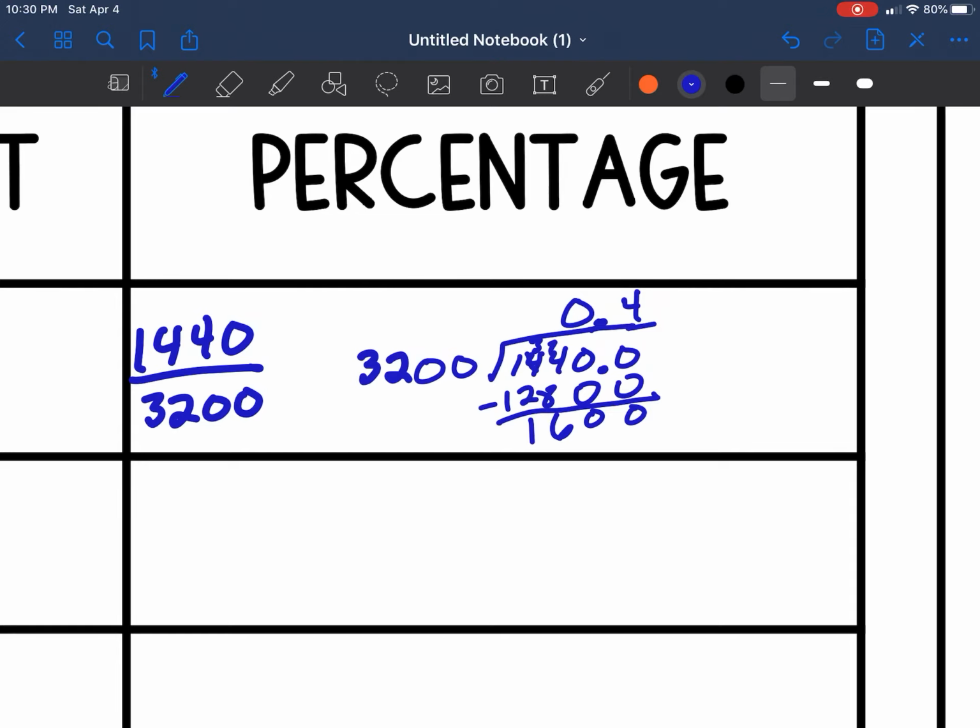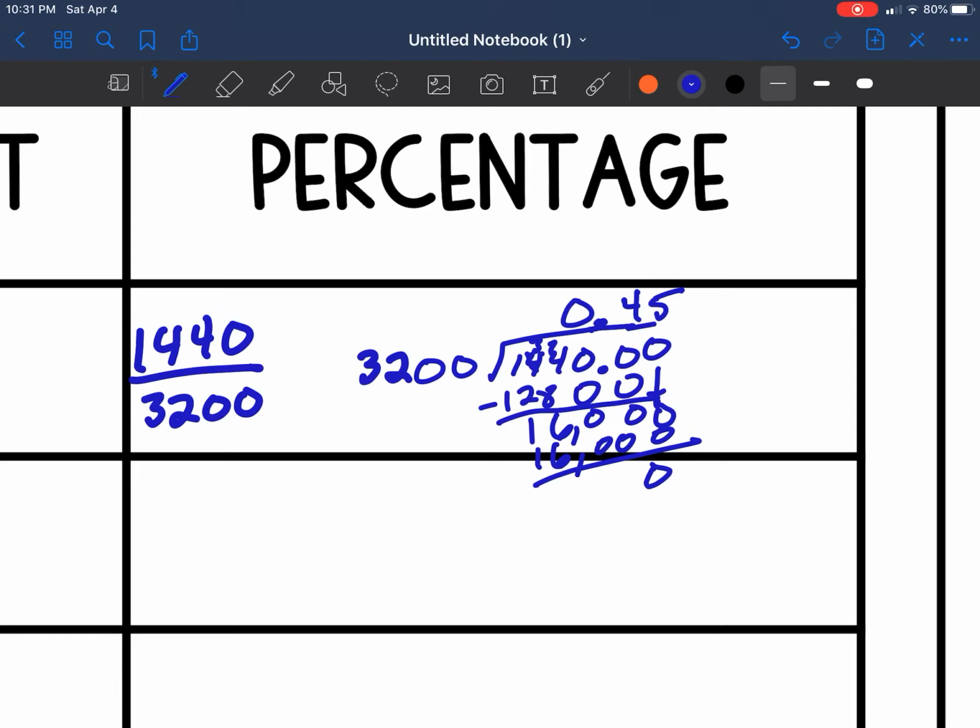All right. Now, 3,200 does not go into 1,600, but we have to add another 0. Can 3,200 go into 16,000? And it can, 5 times. And it's going to equal exactly 16,000. And we're done.